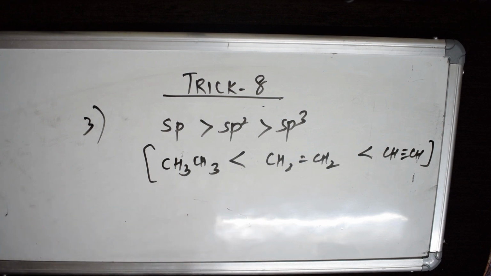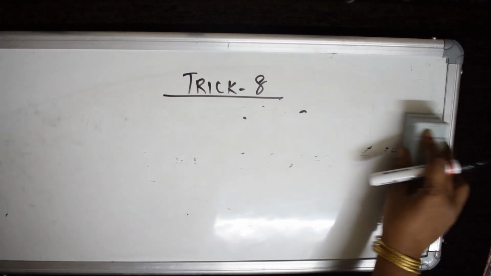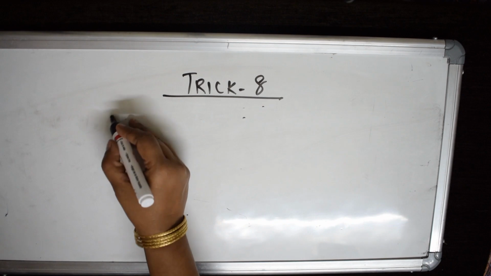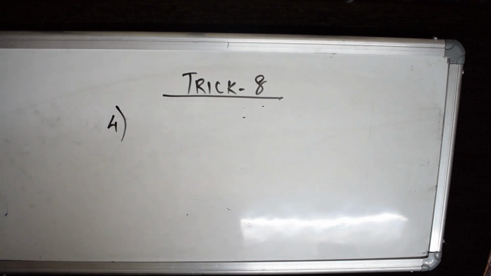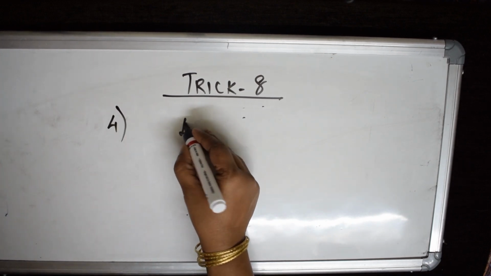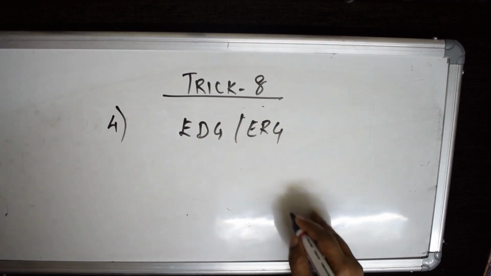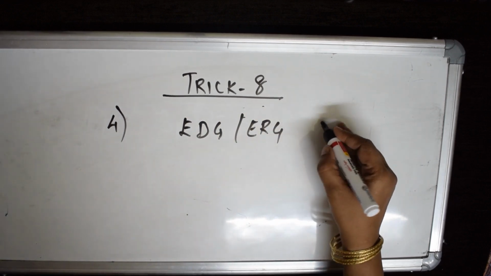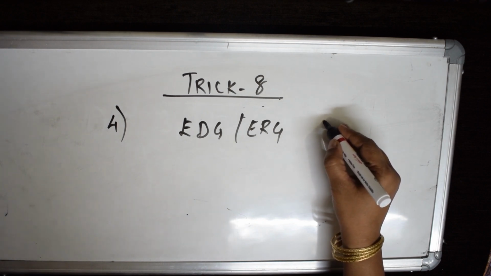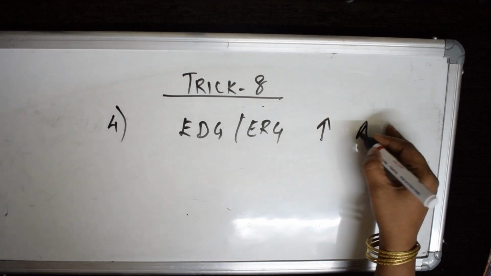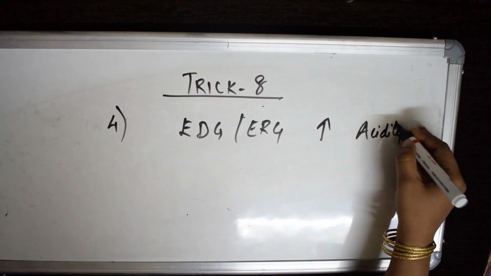Let us see the next, the fourth trick in trick 8. That is the fourth concept which you have to remember in acidity questions. Always remember, whenever electron releasing groups or electron donating groups are present, if the electron releasing groups are more, acidity will be less.